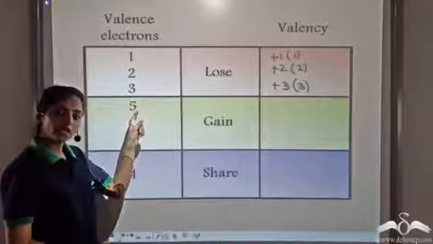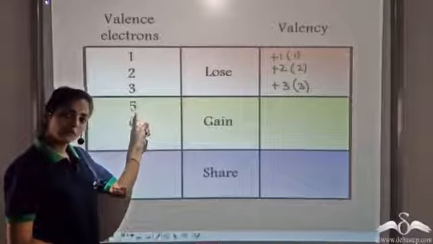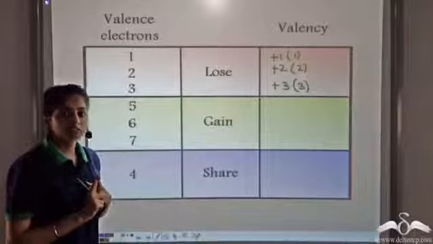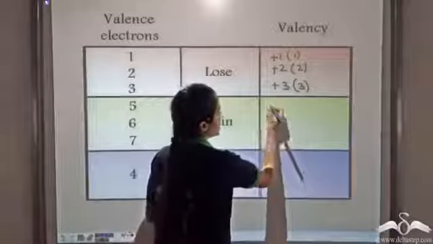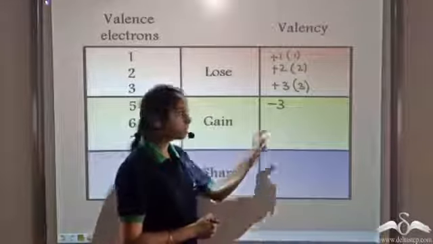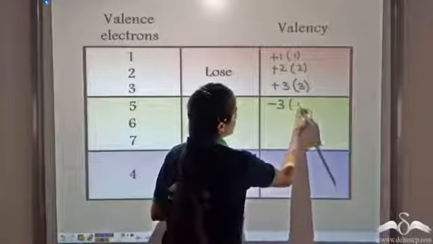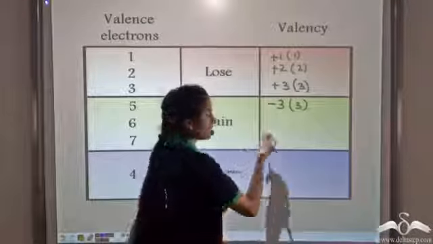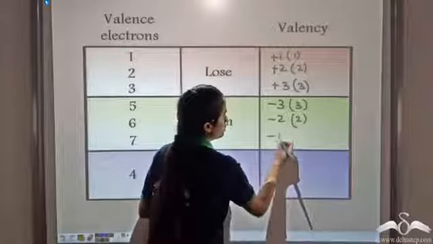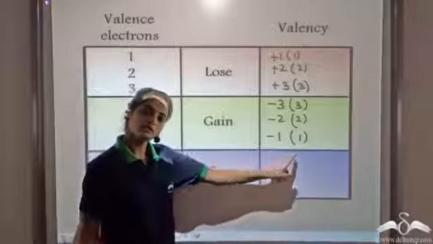Now when there are 5, 6 or 7 valence electrons. Now when an element has 5 valence electrons, in order to complete the octet, it gains 3 electrons. So the valency becomes minus 3. As now it has 3 extra electrons, the valency becomes minus 3, or we can simply write it as 3. Similarly for 6 valence electrons, the valency becomes minus 2 or simply 2, and for 7 valence electrons, it becomes minus 1 or simply 1.